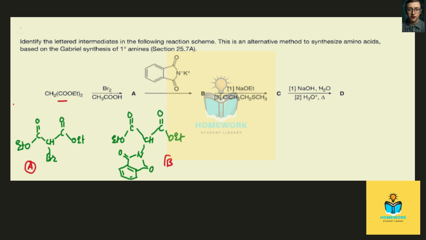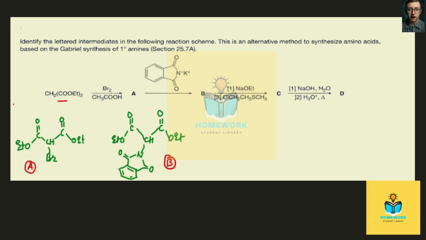Now structure C is, alkylation is taking place, and first step is reaction with sodium ethoxide. So alkylation when taking place, that means the second hydrogen which is present in between two carbonyl group should be replaced by the alkyl group.